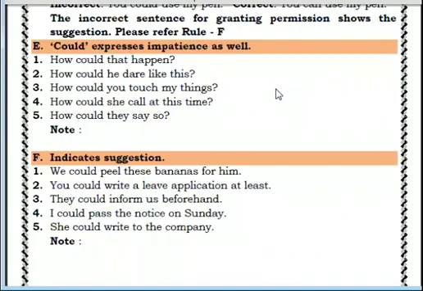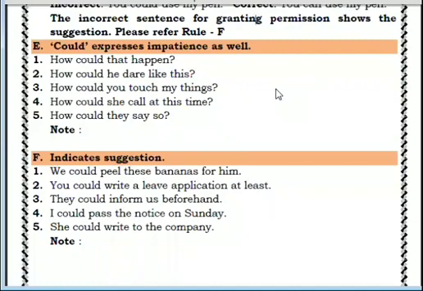Clear? The next is rule number F. When we are using could, sometimes it is showing our suggestions to other people. Means what suggestion we want to give them, that suggestion will be shown by it. So here see the sentence, we could peel these bananas for him. It is a suggestion to the next person who is sitting by you. You are telling I and you both, we could peel these bananas for him because he is hospitalized.